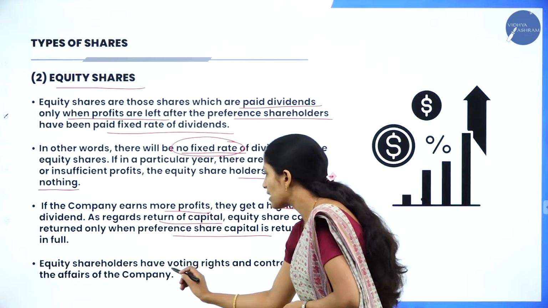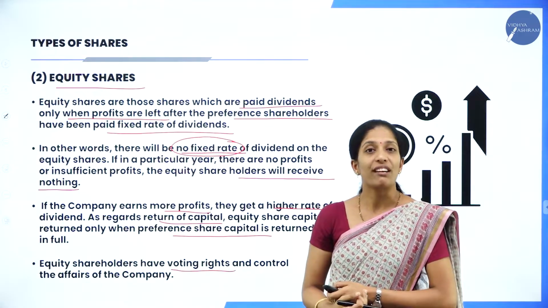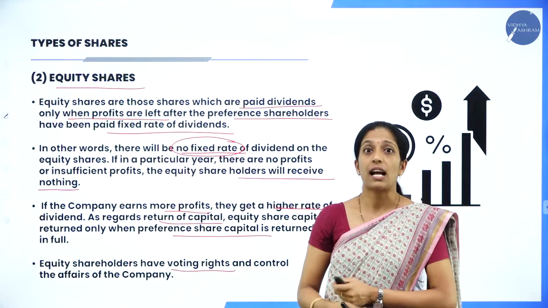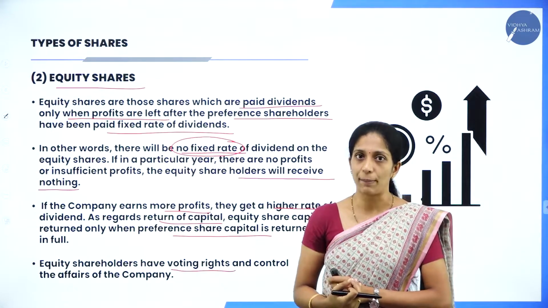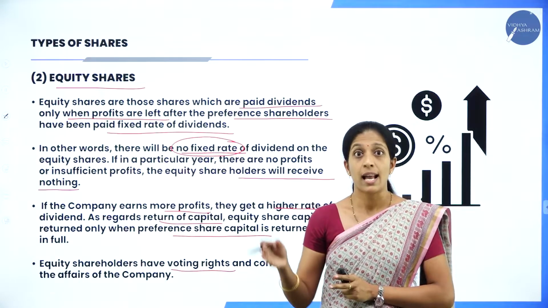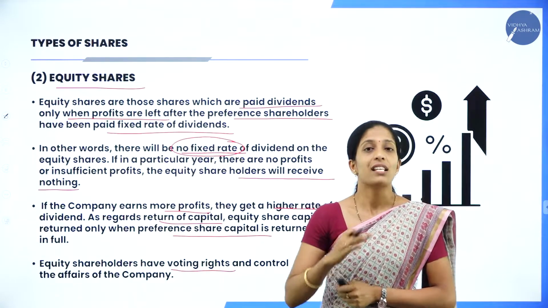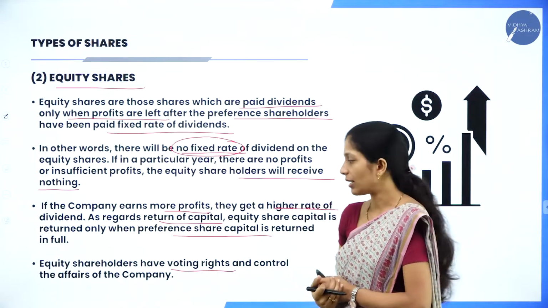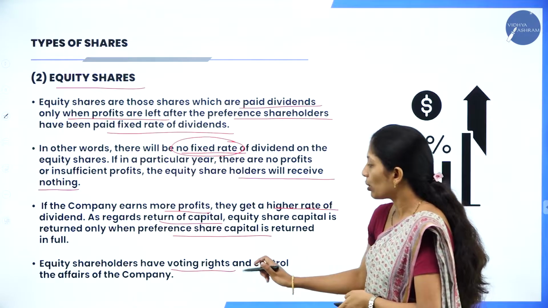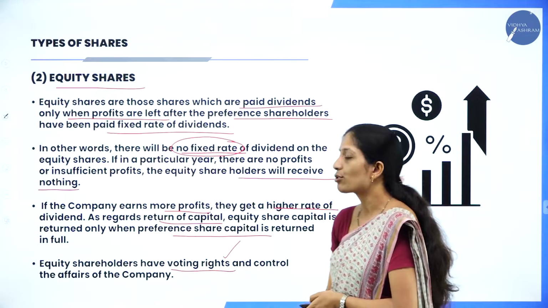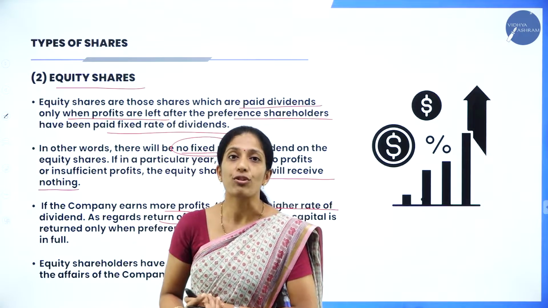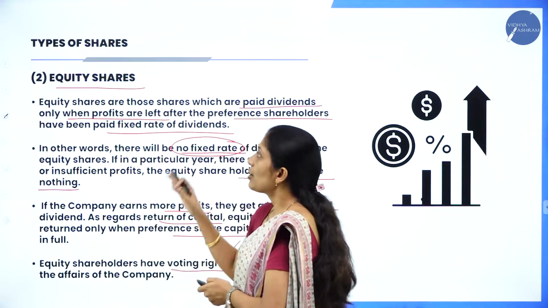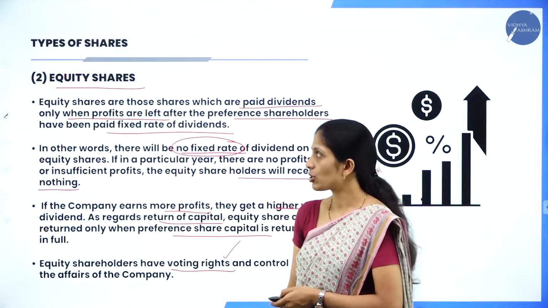Equity shareholders have a voting right. So one more advantage of equity shareholders is that they have the voting right while selecting the directors of the company, that is the board of directors. But in case of preference shareholders, they do not have any voting right. So equity shareholders have voting rights and control the affairs of the company. So they have a right to control the affairs of the company. So this is the meaning of equity shares.